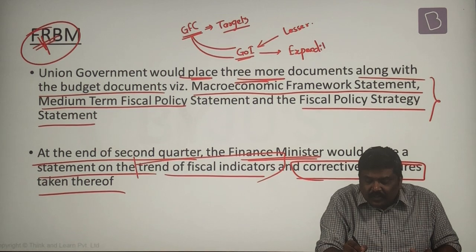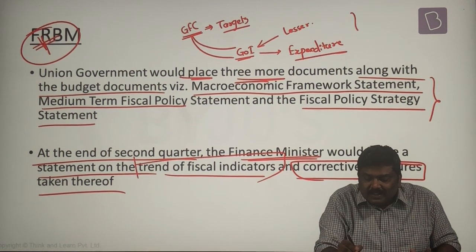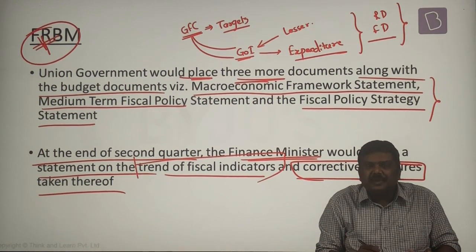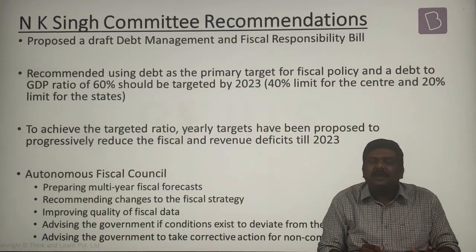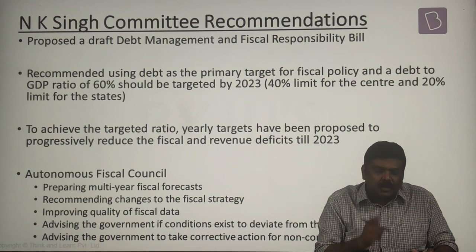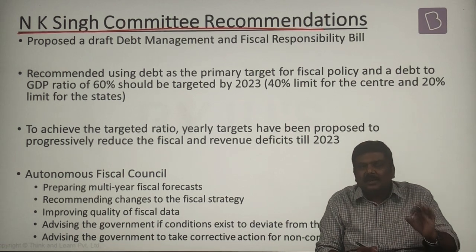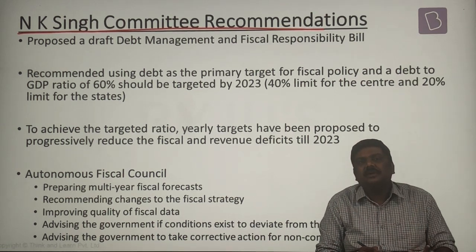As a result, the targets under revenue deficit as well as fiscal deficit were relaxed. Now to overcome this issue and to review the implementation of the FRBM, Government of India set up a committee, the NK Singh Committee, and this committee has given recommendations to the government.